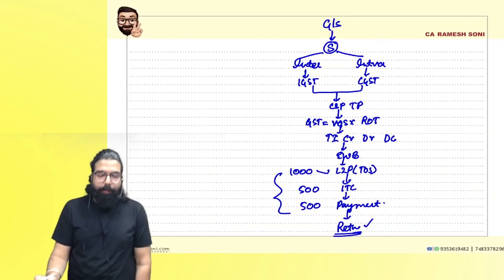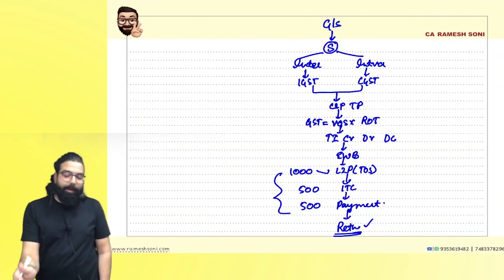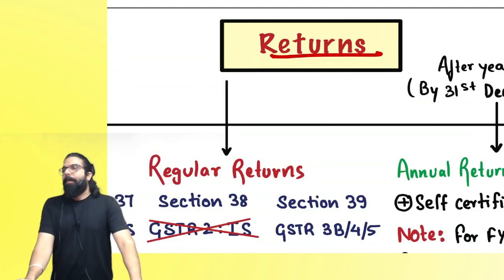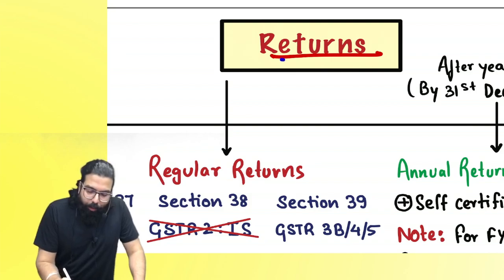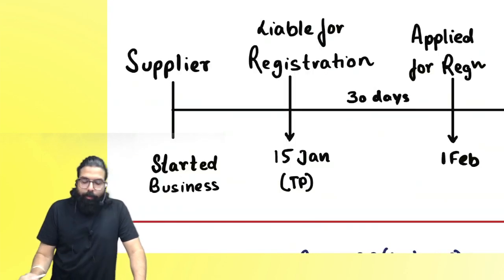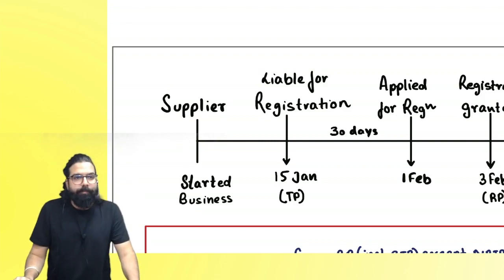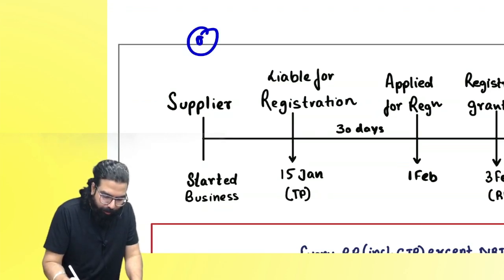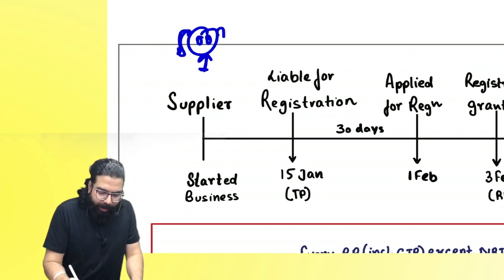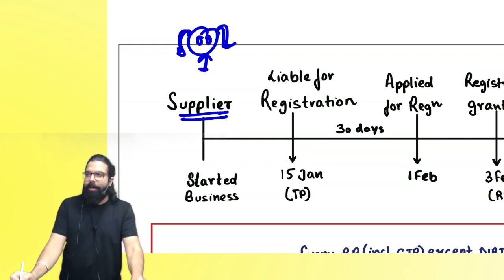Returns, we'll be starting with section number 37. Everyone, please come to your chapter of returns. Everyone over here now. See, we'll start over here. We'll talk with a supplier. Madam, your name? Chaitra. This is Chaitra over here. Okay, everyone. Now, Chaitra is a supplier.